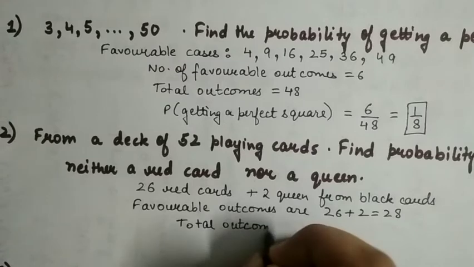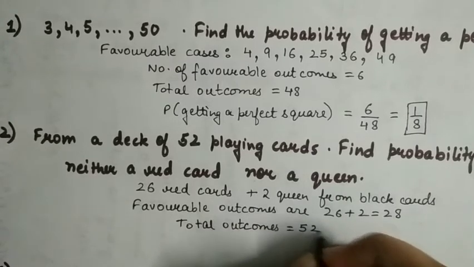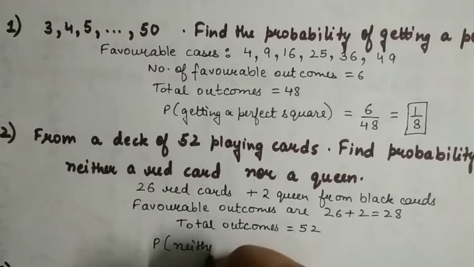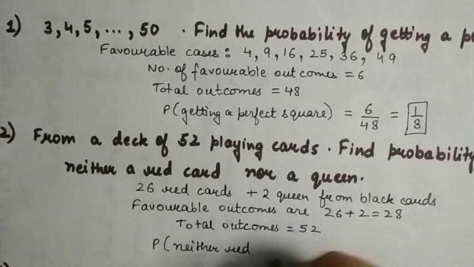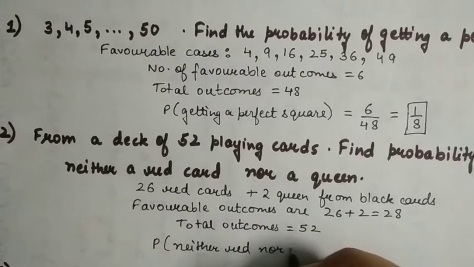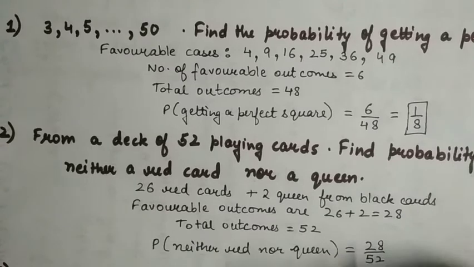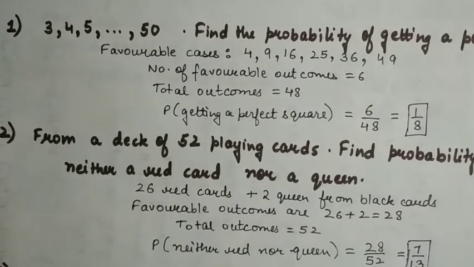So the probability of getting neither a red card nor a queen is 28 upon 52, that is 7 upon 13. This is your answer.